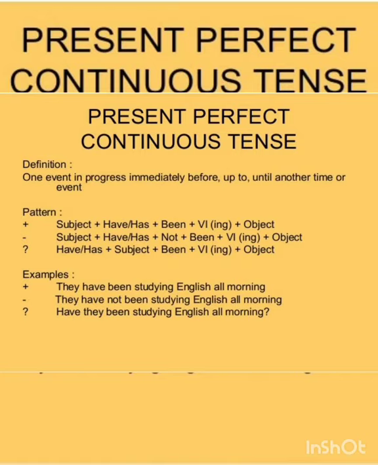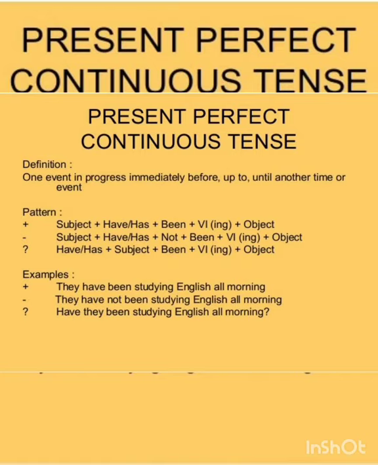If we want to frame an interrogative sentence in present perfect continuous tense, first comes have or has, then a subject, then been, then the V1 form with ing added, and lastly the object. It's about present perfect continuous tense.